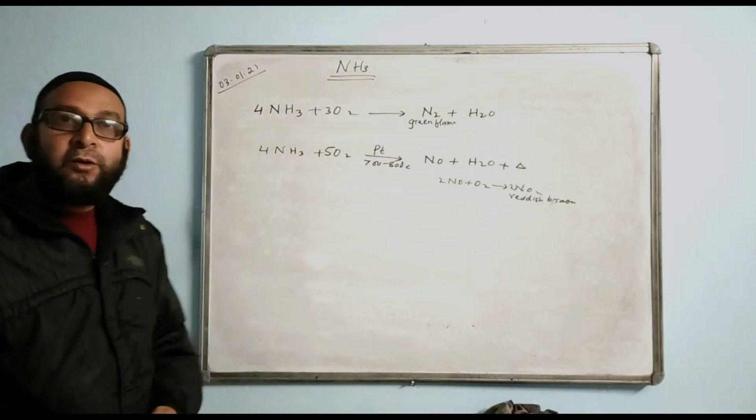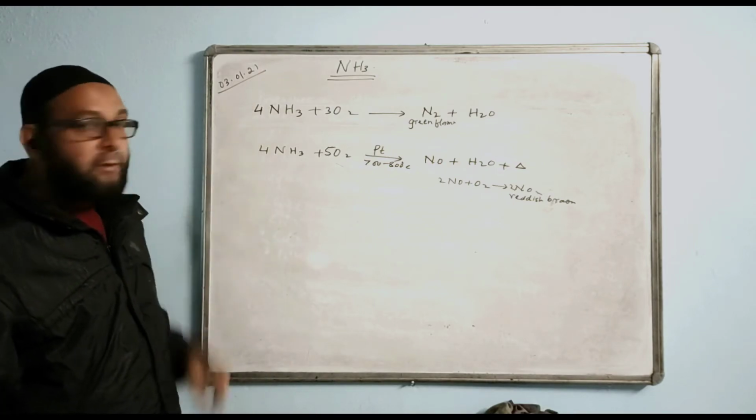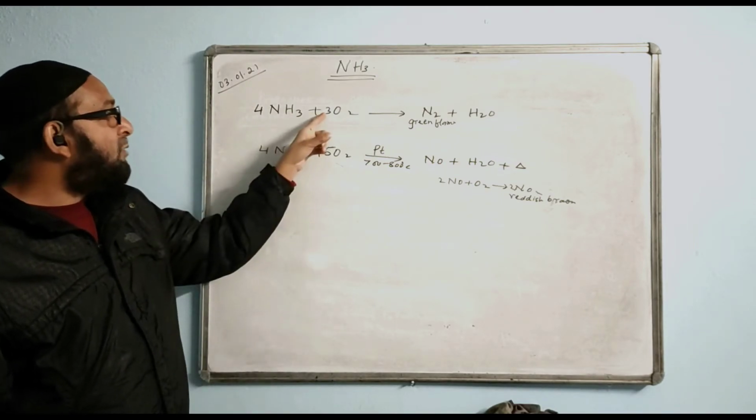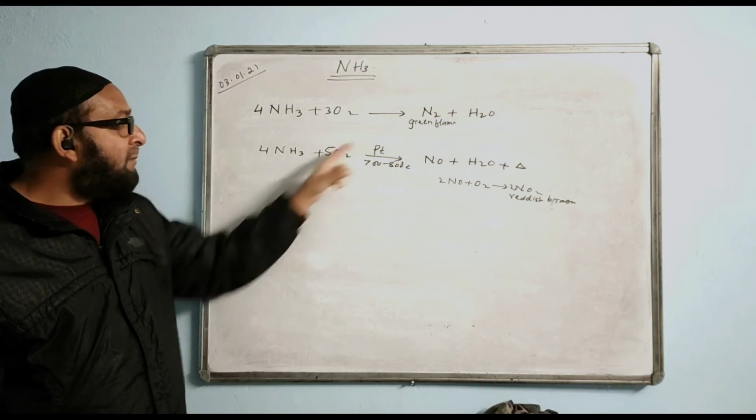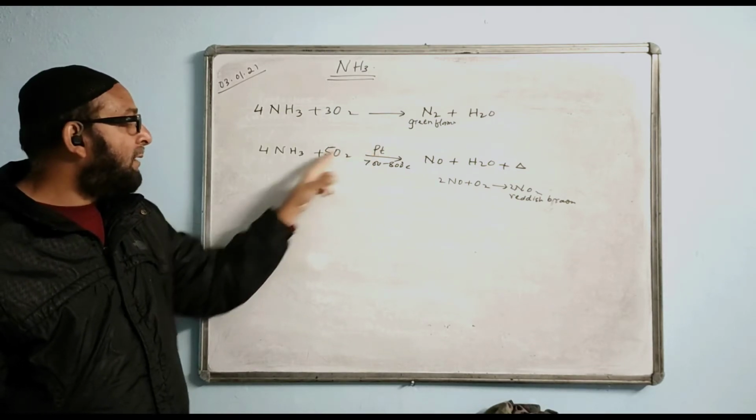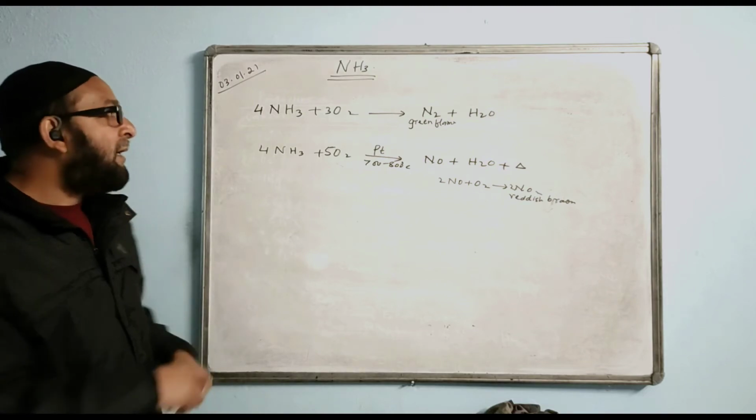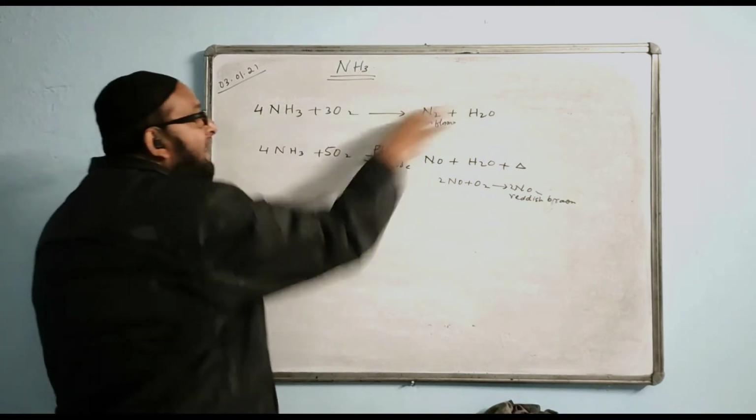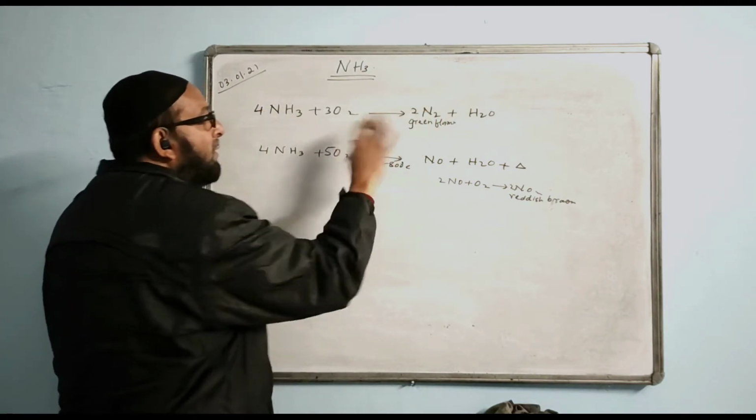And what is common in both the equations? The 4 is common. In one case you write 3 and in the next case you write 5. 5, that is Pt. You write that. And let us balance it now. Once I write 4, then I balance it. 4 NH3, and you have to put 2, then balance.